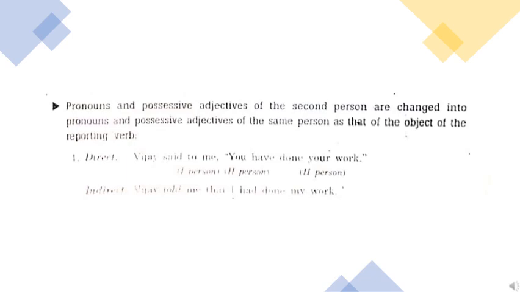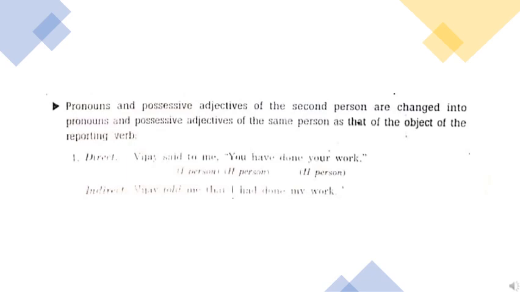Now, let's read the rule again. You have done your work. So, you, your is in the second person, and is changed into pronouns and possessive adjectives of the same person as that of the object of the reporting verb. Now, quickly move on to the object of the reporting verb. Said is the reporting verb.